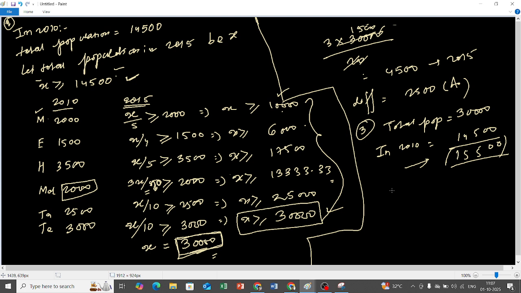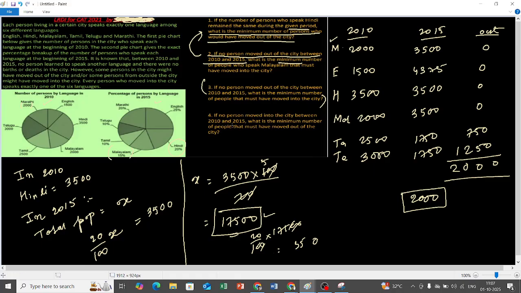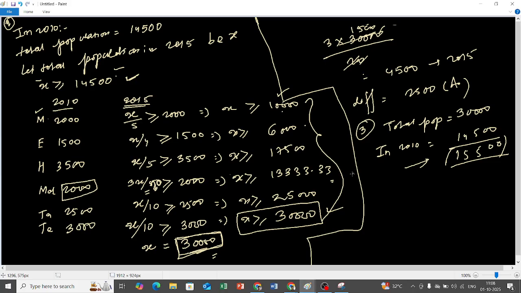Okay, now let's come to question number 4. If no person moved into the city between 2010 and 2015, that means just the opposite condition of question number 2 and 3. What is the minimum number of people that must have moved out of the city?